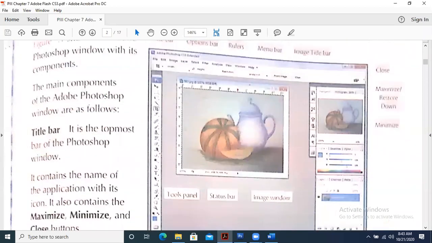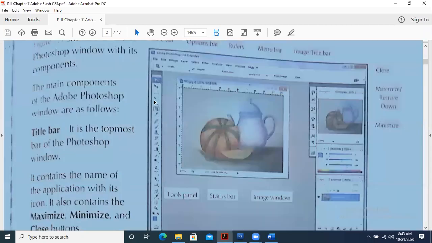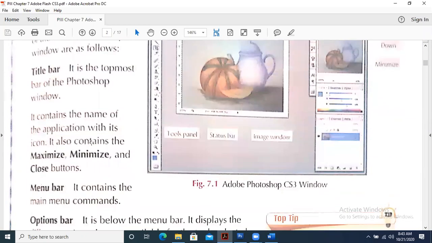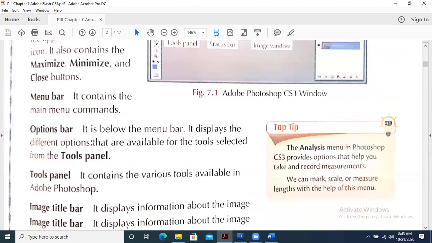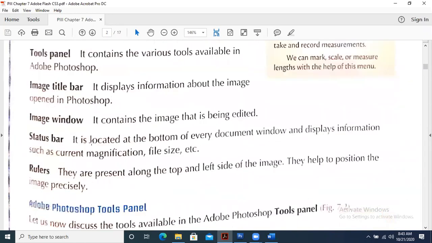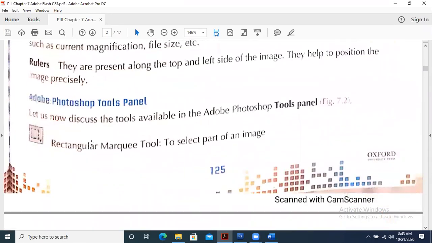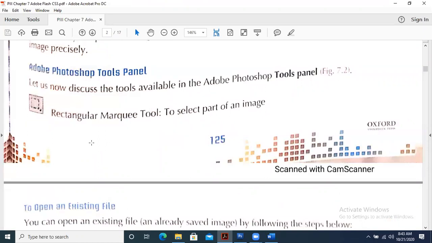Then we discussed the title bar, maximize, minimize button. These all are the things. I don't think I should repeat these things. What is the purpose of the status bar? Who will tell me the status bar? What is the status bar? What does it show? Yes, please raise the hand and let me know.